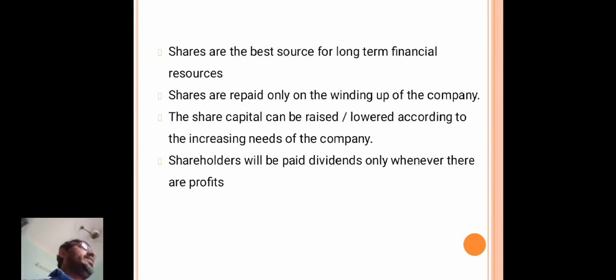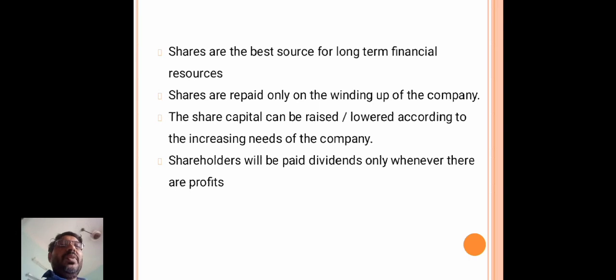Once shares are purchased, the shares cannot be repaid. The share principal or the share amount cannot be repaid.